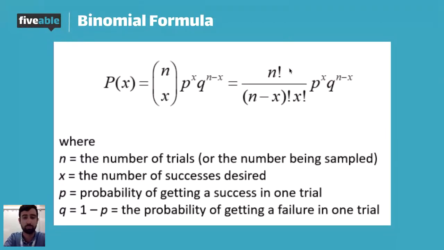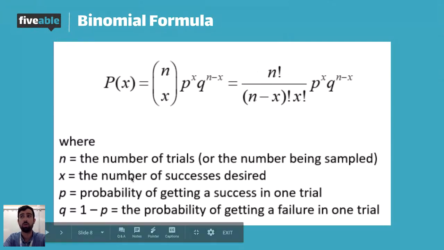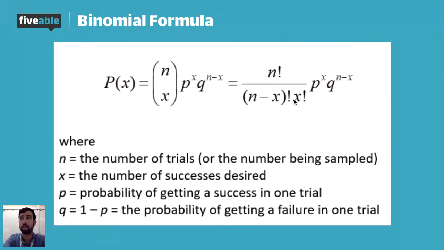So we do n factorial, which means the number times all the numbers below it down to 1, divided by n minus x factorial, times x factorial. Remember, n is the number of trials. So n minus x would be the number of failures, and x is the number of successes. That formula will give you all the different combinations. P is the rate of success. So 0.25 was our rate of success, to the power of x. We wanted 2 kids, so we would put 2 there.